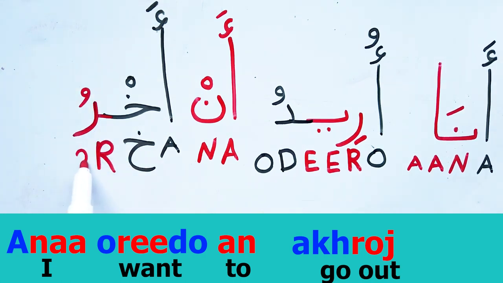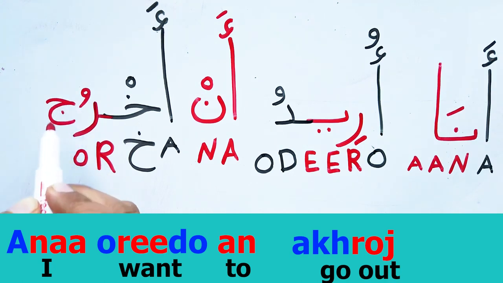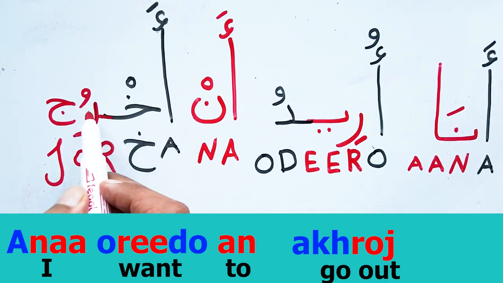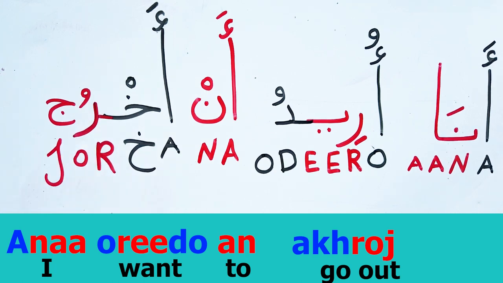The sound of O. أخرج. The sound of J. أنا أريد أن أخرج.